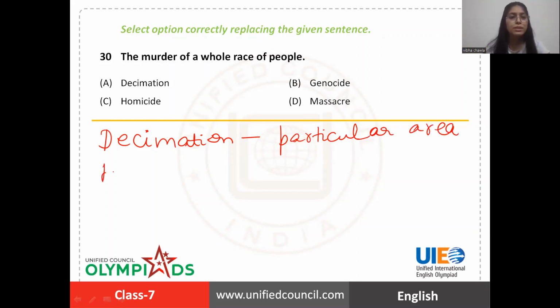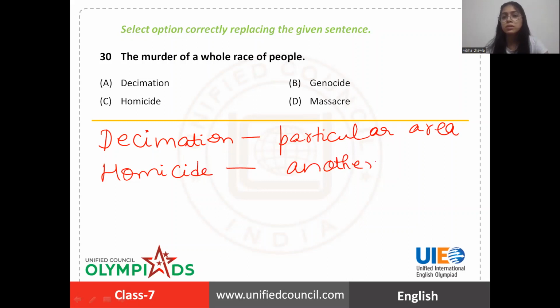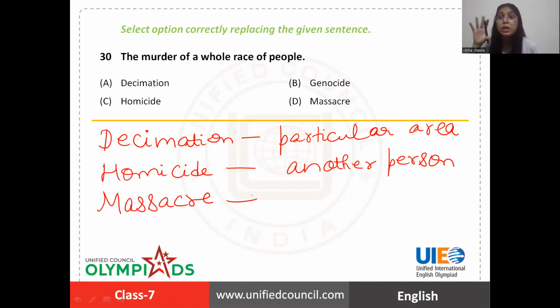If I talk about homicide, homicide is the killing of another person, especially when it is a crime. When one person kills another, it's called homicide. Then we have massacre. You must have heard the very famous, very popular Jallianwala Bagh massacre, right? So massacre is also killing of a large number of people in a cruel way.